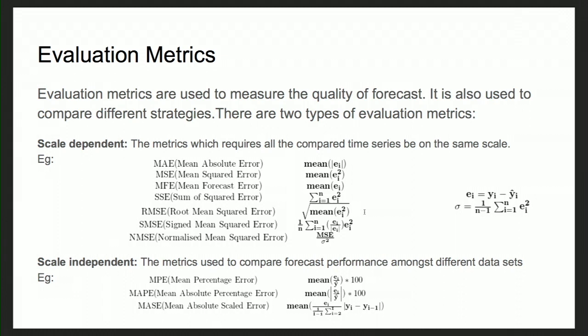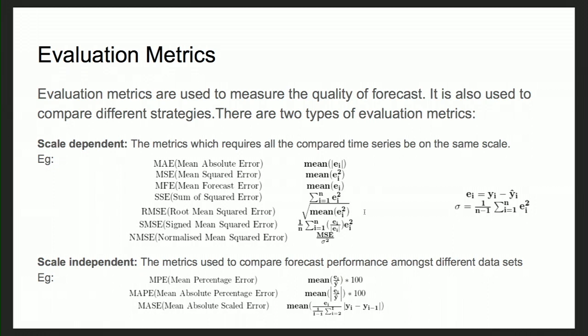Some common examples of scale dependent metrics are mean absolute error, where we take the mean of the forecast error, and forecast error is just the difference between the forecasted value and the actual value. Some other examples are mean squared error, mean forecast error, and root mean squared error. Whereas scale independent, the other type of evaluation metric, is used when you are comparing two time series on a different scale.